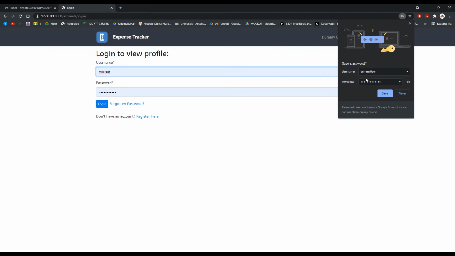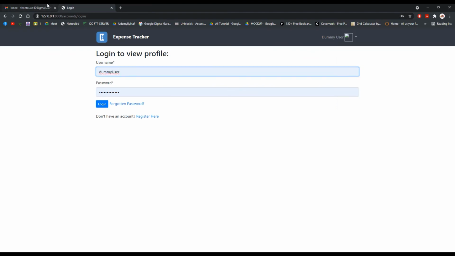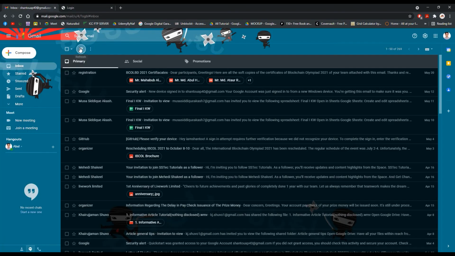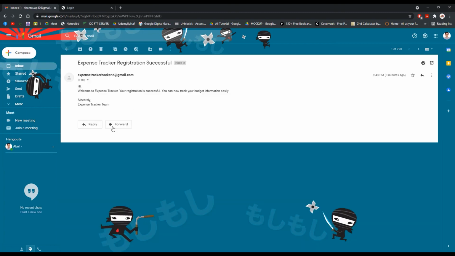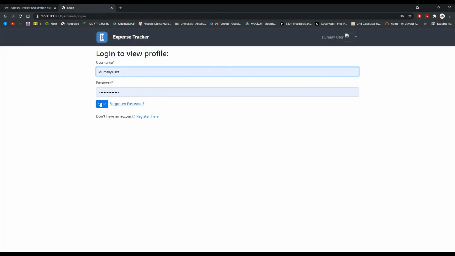So you can see this account is created successfully, and let's see if we got the email. Yeah, we got an email, expense tracker registration successful. So that's how we can register into our site, and let's log in with that user account.